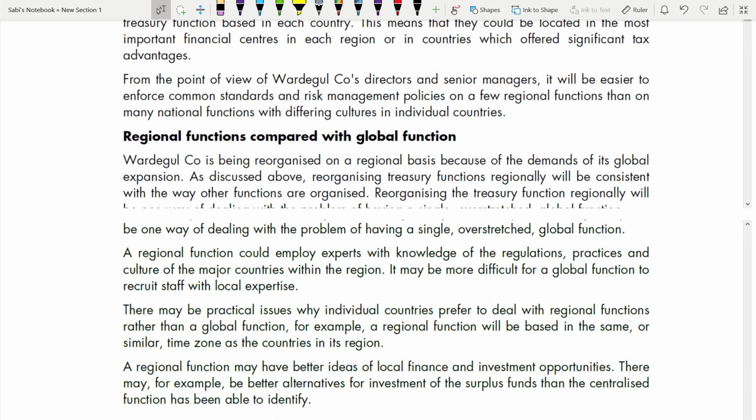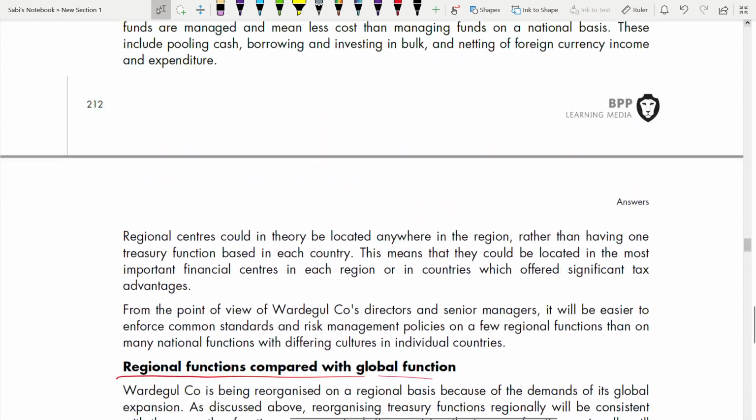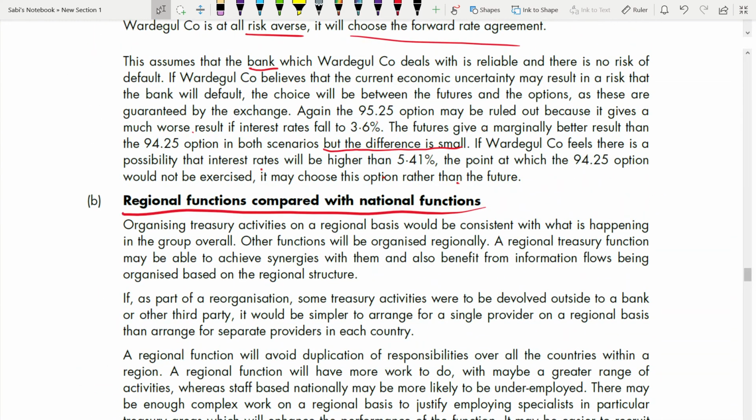So that is your second subheading, right? So go through it and get the main points, because there will be a question about the treasury department most of the time in the theory part. I have seen this especially comes with your exchange rate and interest rate risk management. So go through that as well, and that's it for this question.